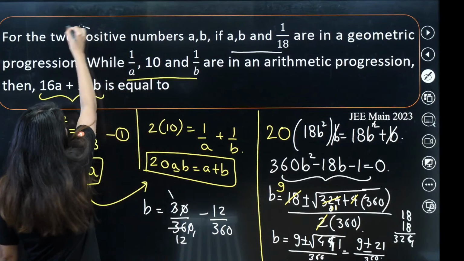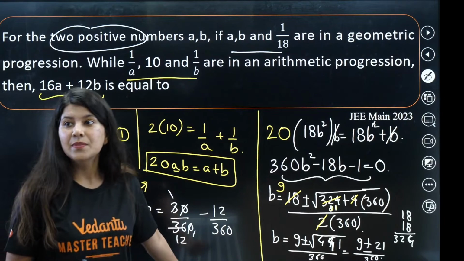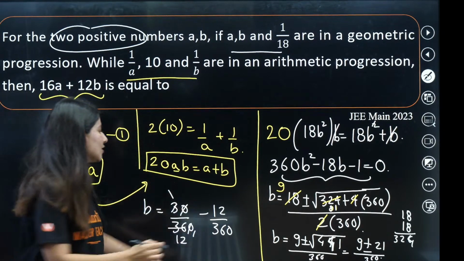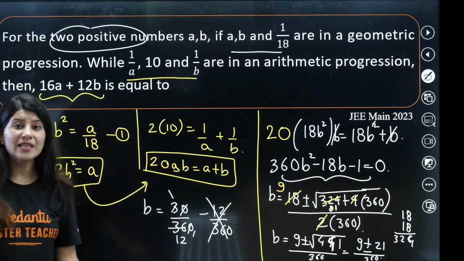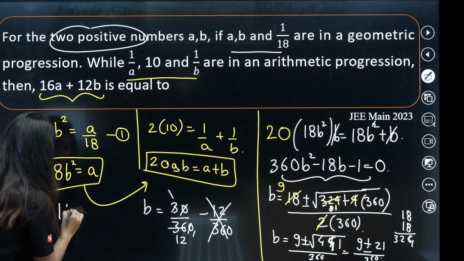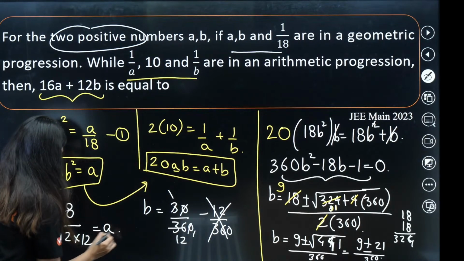Since B is positive, B is 1 by 12. Correct or not? B is 1 by 12. This is definitely rejected because B is positive. The moment you get B as 1 by 12, plug in the value over here. So 18 by 12 into 12, you will get the value of A.